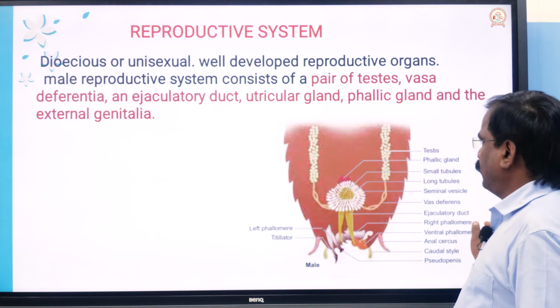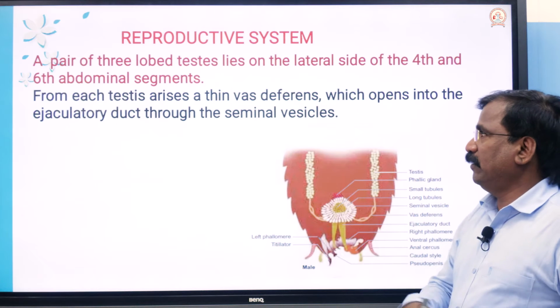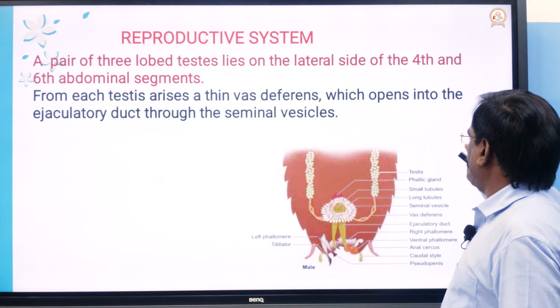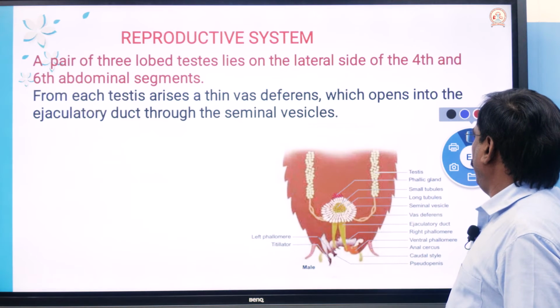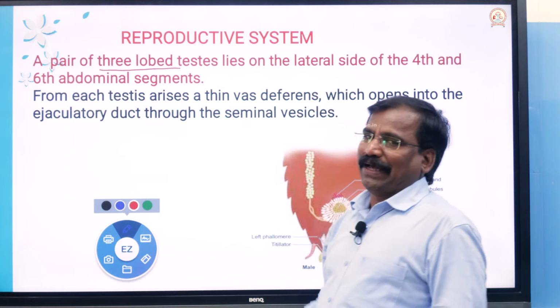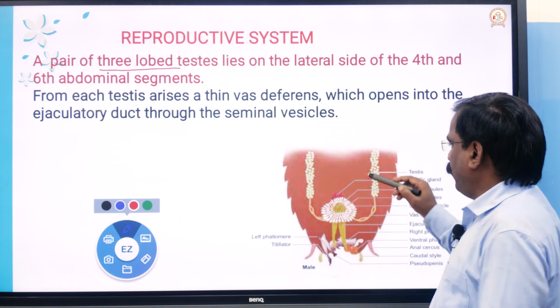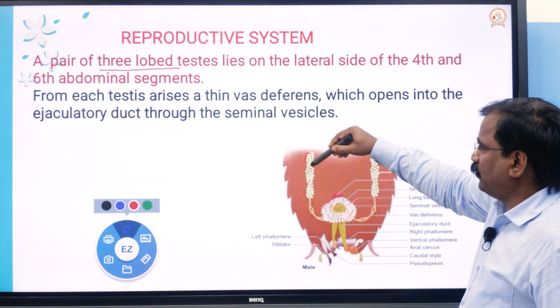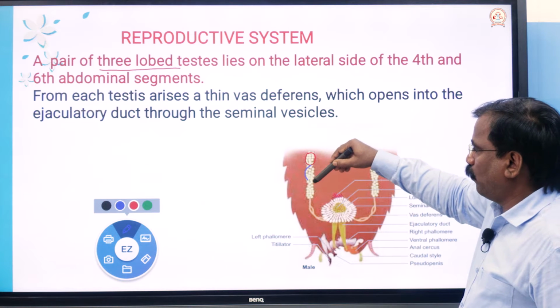And we are going to discuss each and every one. You know that a pair of testes, which are three lobed. See, this is a pair, this is one, this is another, a pair, two, and three lobed. See here, this is one lobe and this is another lobe.